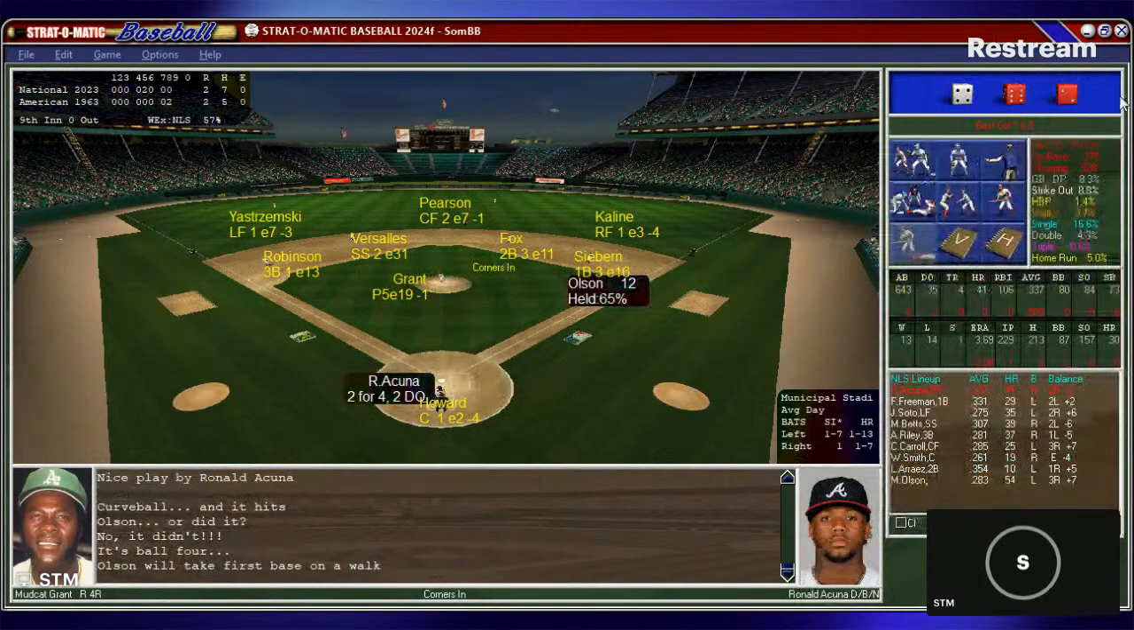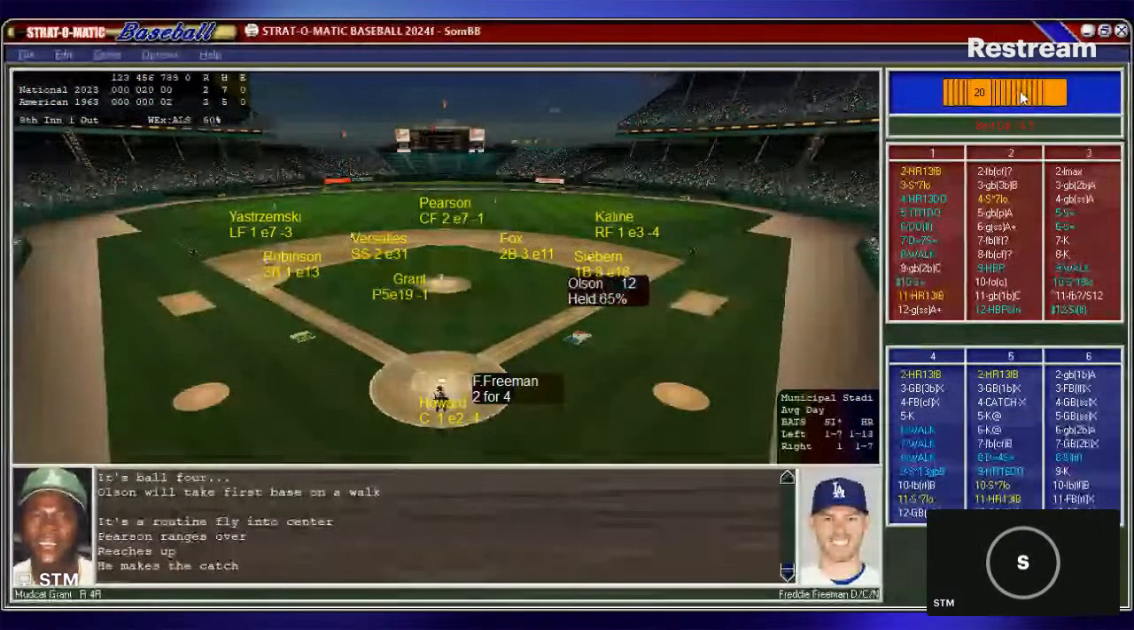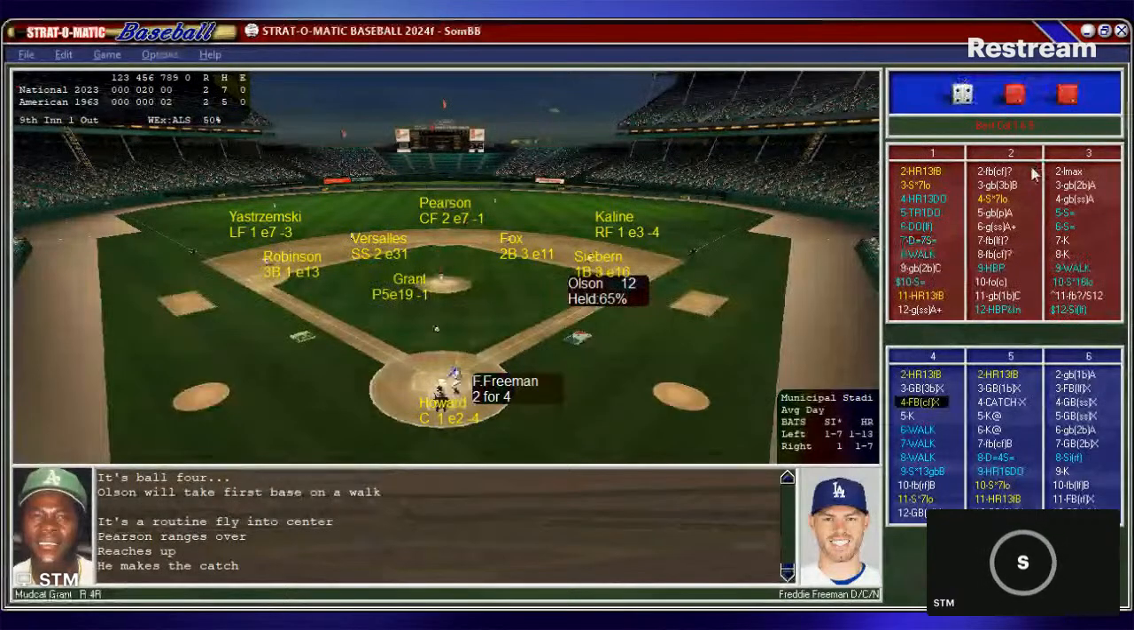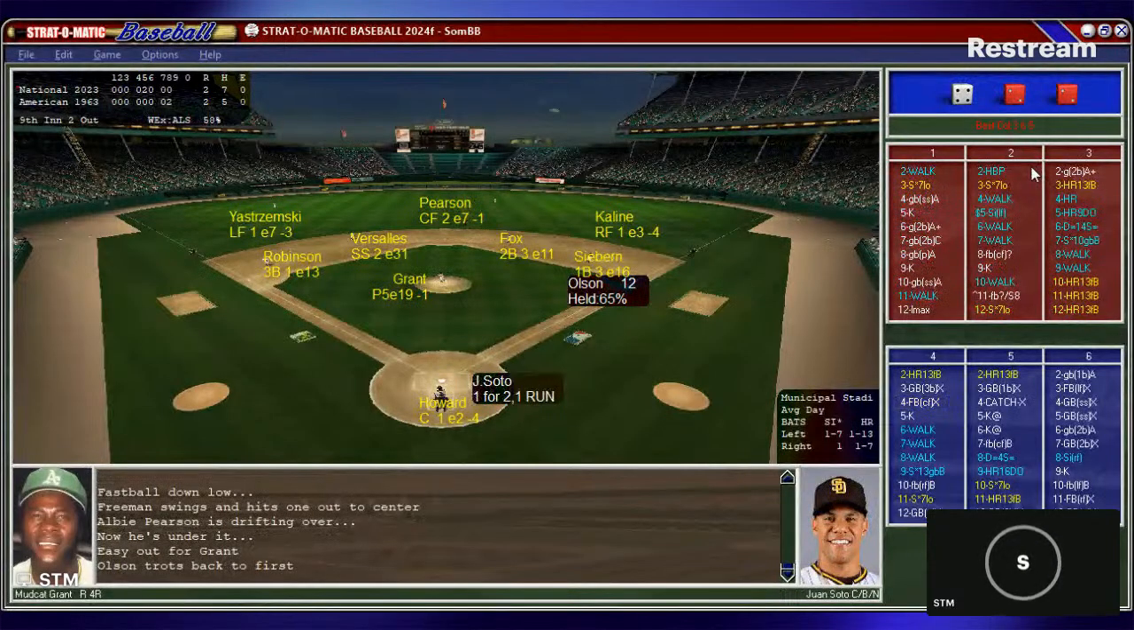So now here's Ronald Acuna, 2 for 4, couple doubles. Howard puts down the sign. Grant looks in from the stretch. Olson to get a lead off first. Here's a pitch to Acuna. And it's a one in the gap. Olson will have to hold. Howard goes out and talks to Grant. He sets signs down. Grant working from the stretch with Olson taking the lead off first. Here's the pitch to Freeman. And that's going to be a fly ball to center. Pearson makes the catch, and there's 2 outs, and Olson will have to get back.